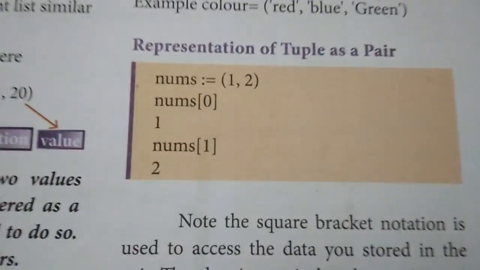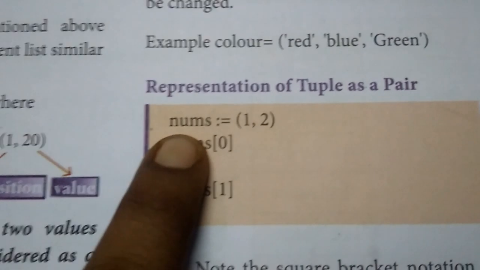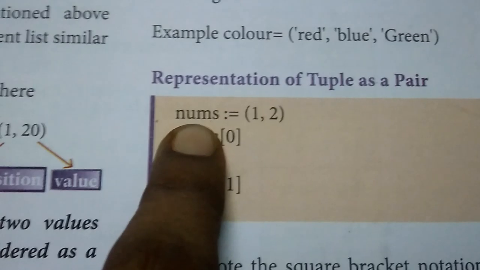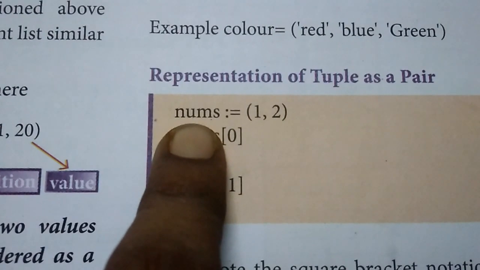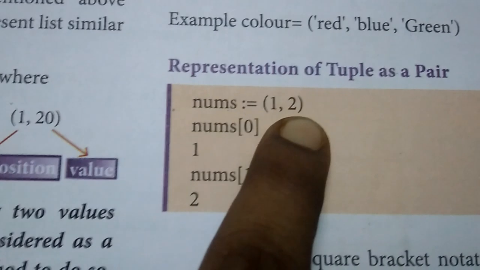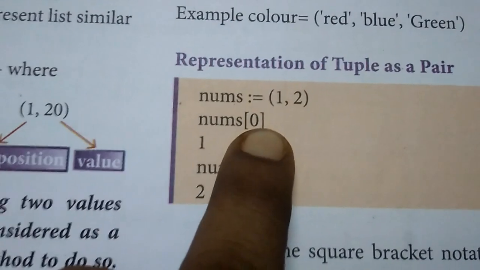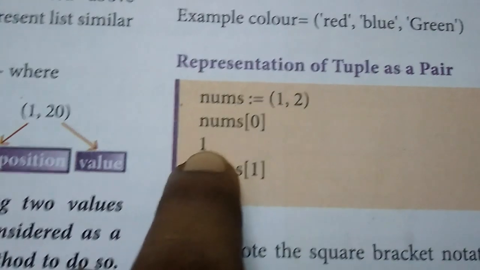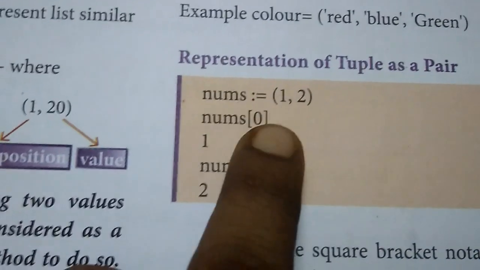Here is an example of representation in the form of pairs. In this, nums is a tuple. I have a pair of values because it is a compound data type, and compound means a pair of values should be there. So 1 and 2 is a pair of values. nums 0 means 0 is an index value, and 1 is the value for that index.